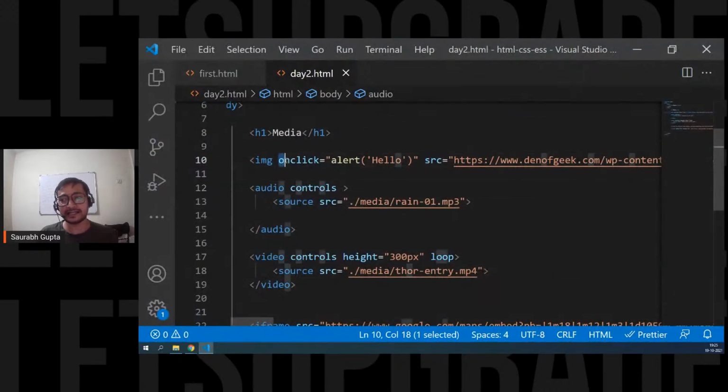Simple. On click. This is the attribute that you use in HTML to make anything clickable. But you should know what to perform on that click. In this case, I'm simply alerting, but you can do a lot of things. And don't worry, we're also going to learn all of that in our course. And in future also, we have JavaScript Essentials. So I'm going to show you all of that as well.